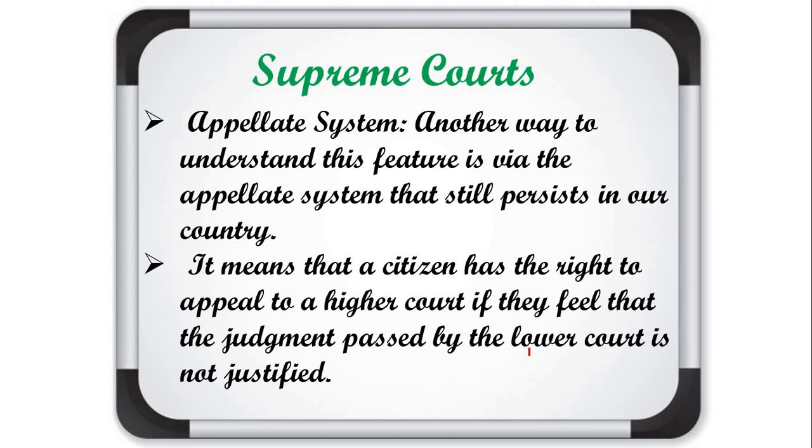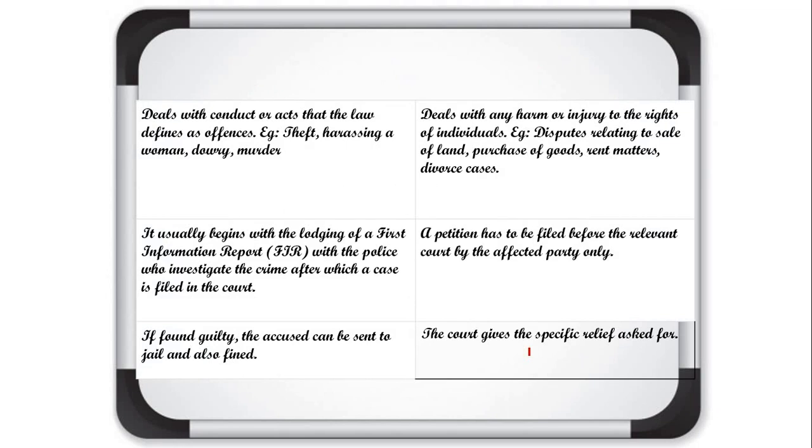In our previous lecture I told you the case of Sudha Goyal also. When the parents of Sudha Goyal were not satisfied with the judgment given by the district court, they filed the case in the high court, and when they did not agree with the decision of the high court also, they filed the case in the Supreme Court. So this system is known as the appellate system. If a citizen is not satisfied with the judgment given by the lower court, they can approach the higher court. Understood? Yes.